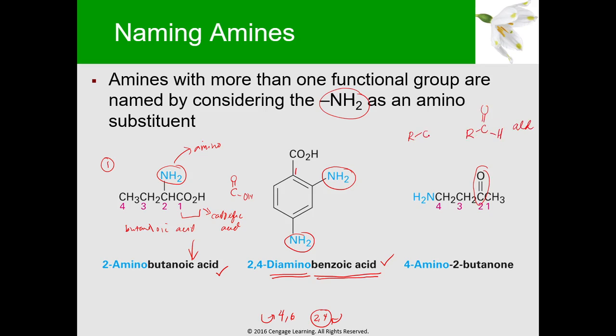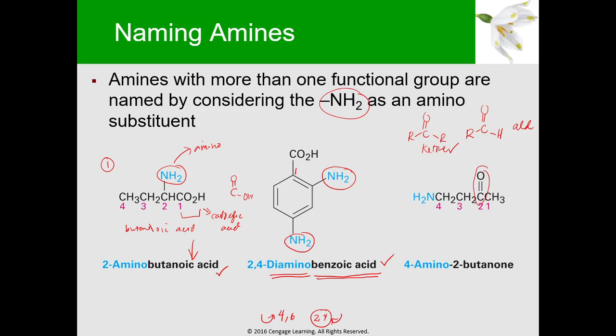Kapag ito ay R, C, double bond, O, R, so yung carbon mo is connected to another carbon, that's your ketone. So which is which? So itong carbonyl carbon mo dito is attached to 2 carbons. So that's why the parent name here is a ketone.